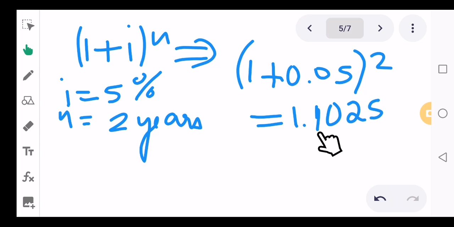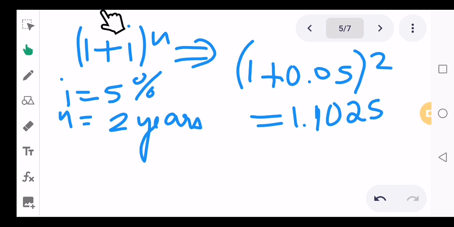What is this 1.1025? This is the value of 1 rupee after 2 years at 5%. So 1.1025 is the future value of rupee 1 after 2 years at 5%. That is the meaning of this formula.